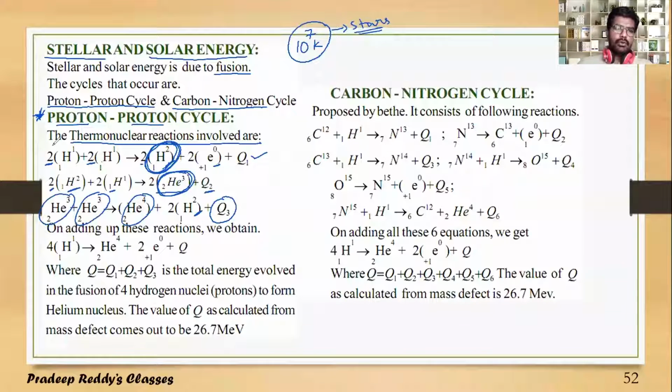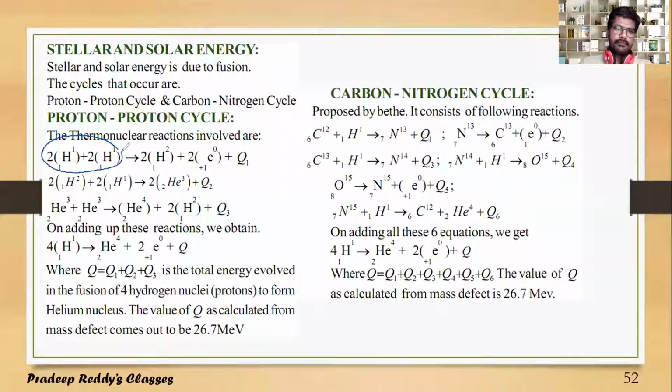Initially, there are two protons combined with two protons. As two protons combined with two protons result in helium-24 along with emission of two more protons. That means for every four protons, two protons are again released in the result. So here we are starting with 4 protons. This is the first reaction, this is the second reaction, and this is the third reaction. After completion of the third reaction, you are left with 2 more protons.